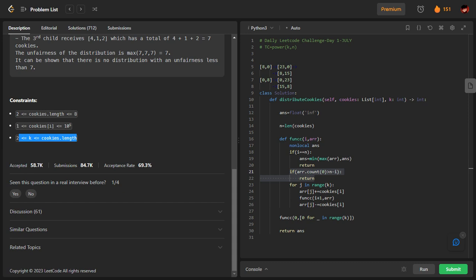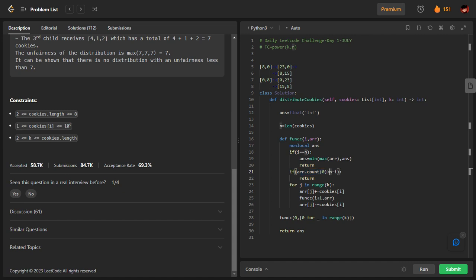In that distribution, definitely each child will have at least one bag. There will never be a case where a child goes without a bag, because k is always going to be less than or equal to cookies bags dot length. So I am going to take this as the condition. Every time I'm going to check the array dot count of zero, that means how many children are still without any bag. If that number is greater than n minus one...